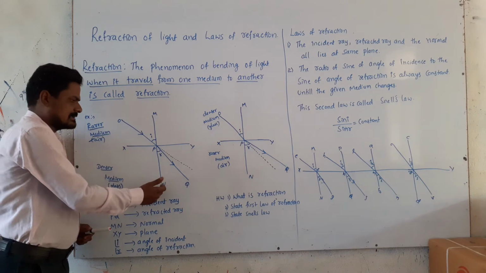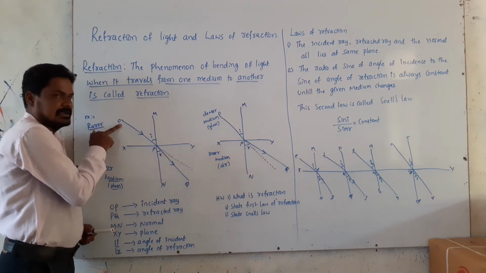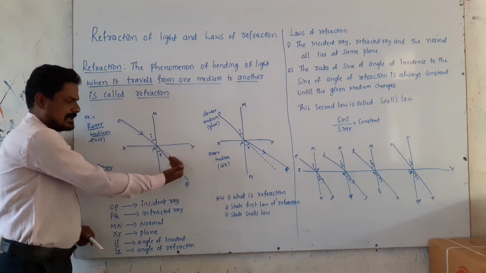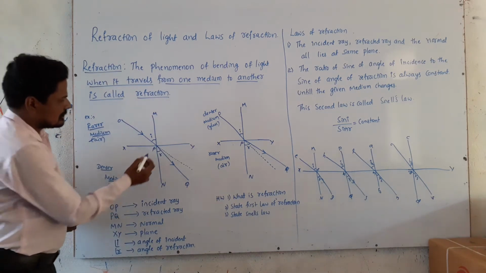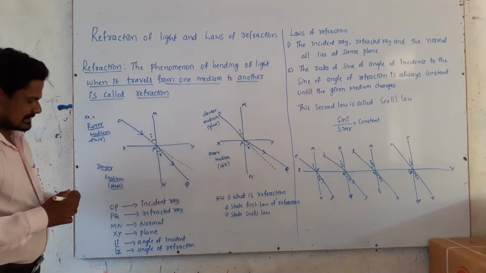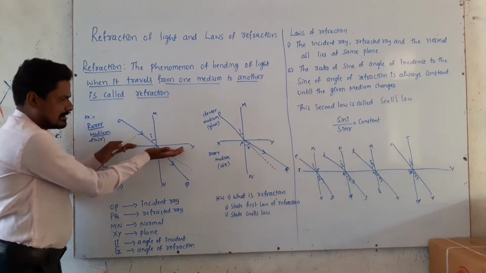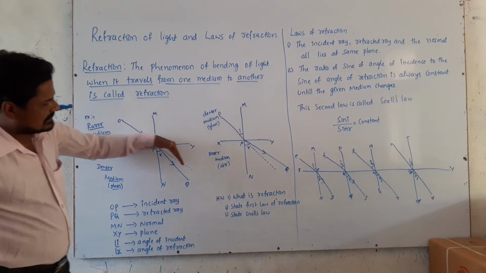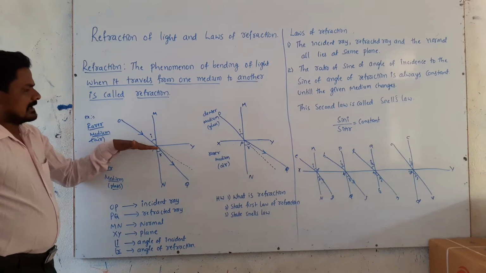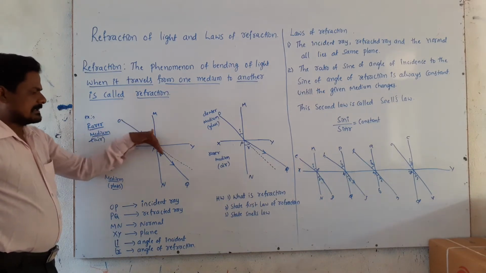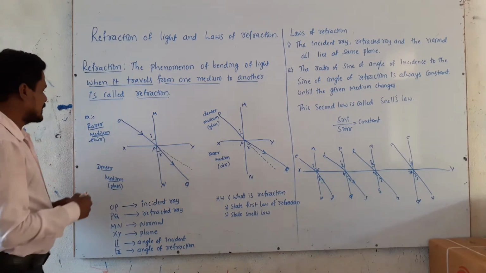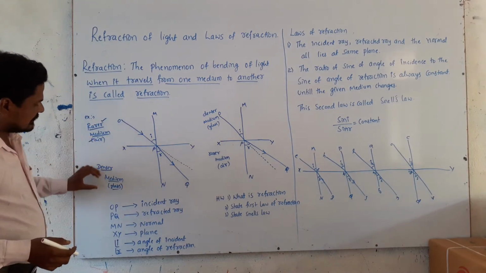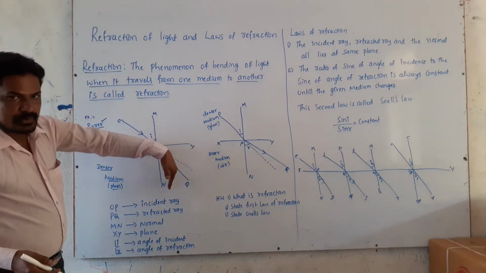Here MN is the normal and XY is the plane. When a light ray OP travels from rarer to denser, it bends towards the normal. It does not go in the same direction in a straight line. If we had not taken the glass, the light would travel in a straight line only. When light travels from air to glass, rarer to denser, it bends towards the normal.